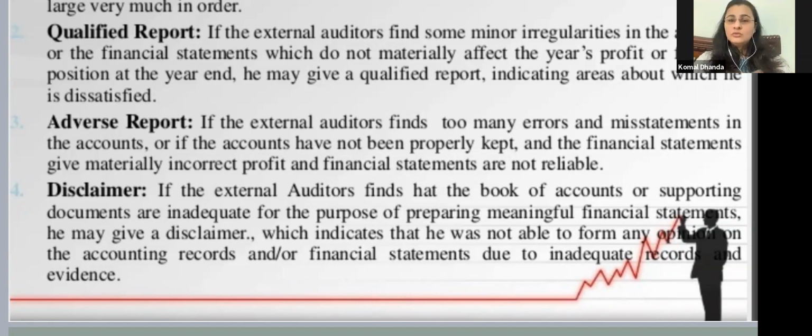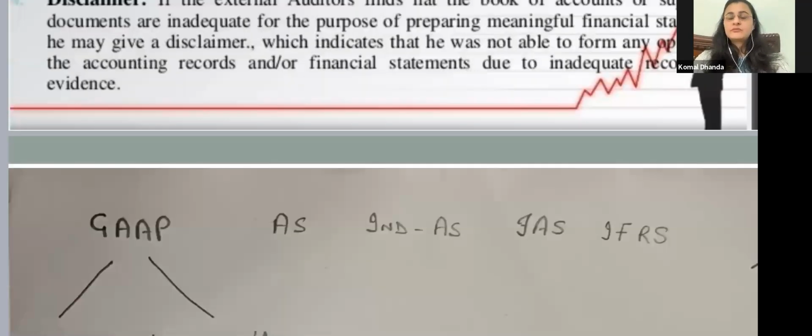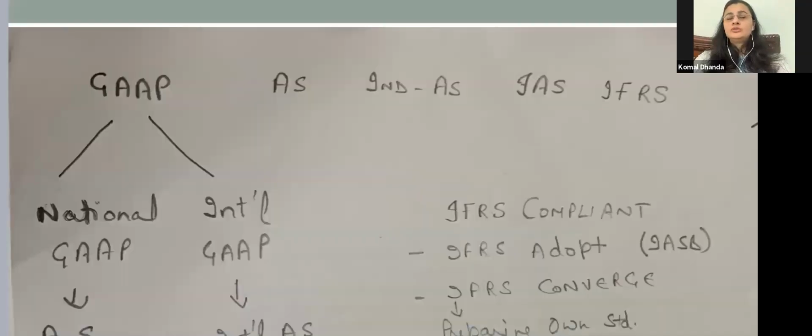I don't know. Okay, it seems fine, whatever is being presented in the financial statements, but I'm not sure because there is not much evidence available to prove that all this information which is given is adequate, right? So in that case, a disclaimer report is given by the auditors. Now we'll be going to the framework.